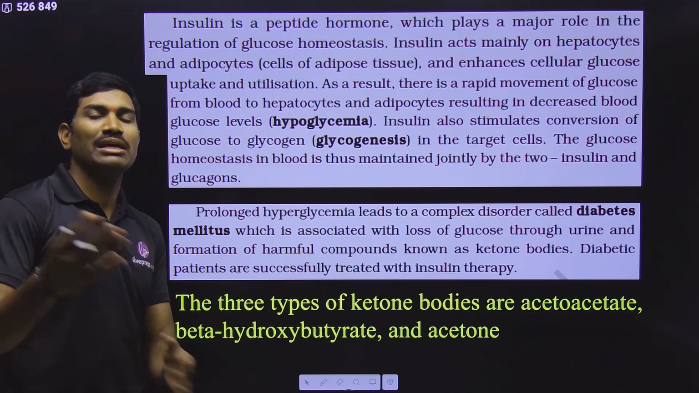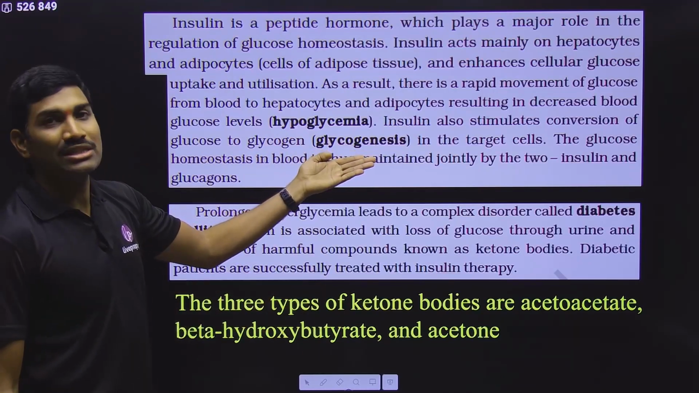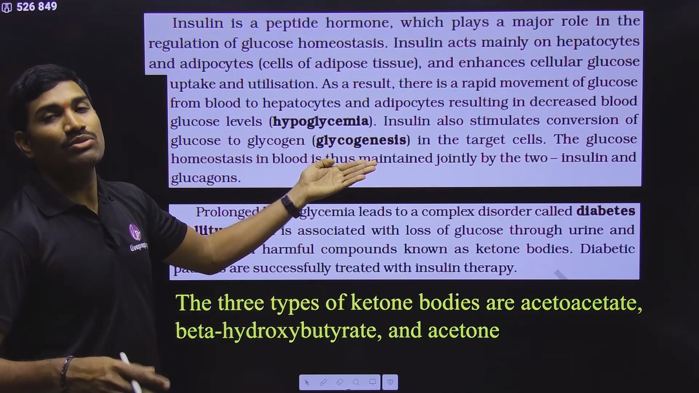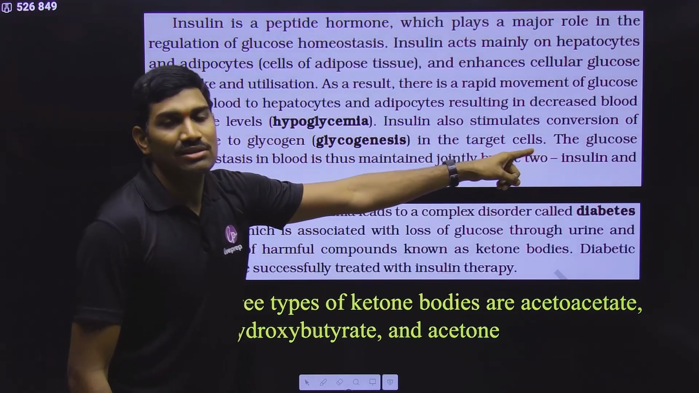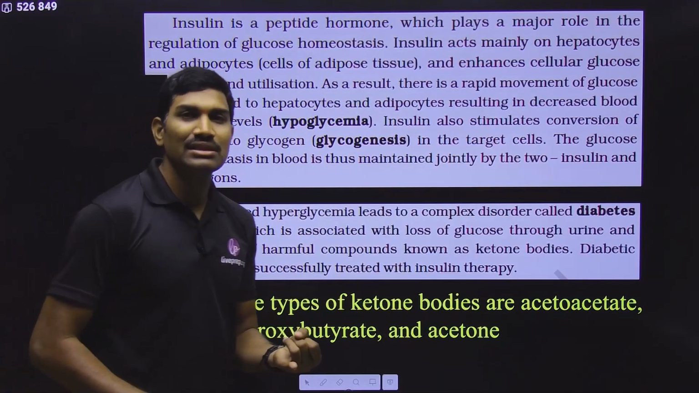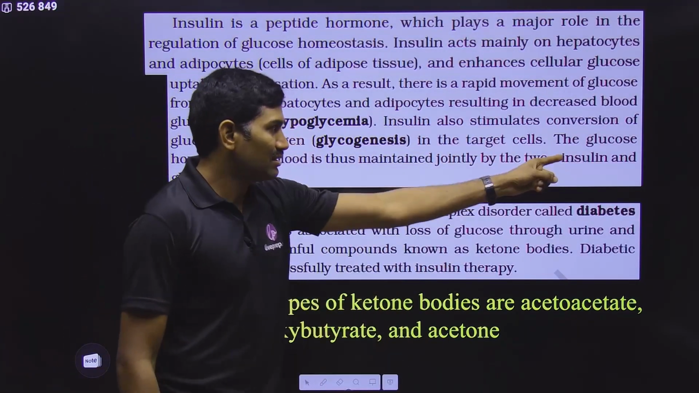So excess glucose will be converted into glycogen. So it is called glycogenesis, glycogen synthesis in the target cells. What are the target cells? Liver is the target cell, skeletal muscle is the target cell. These are the target cells.